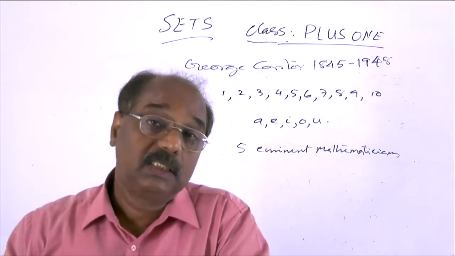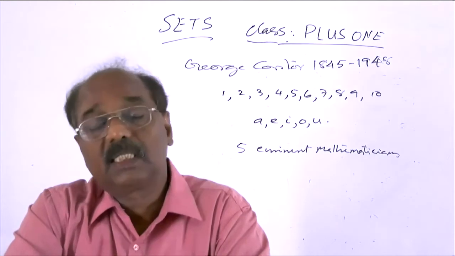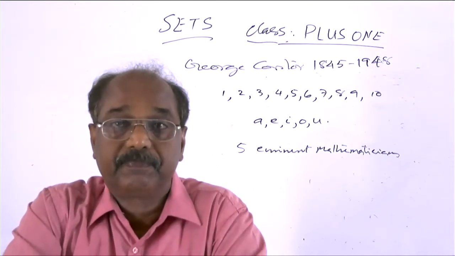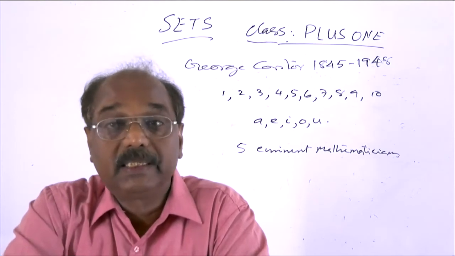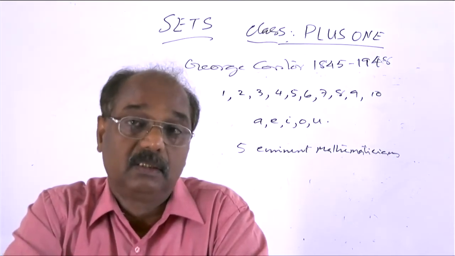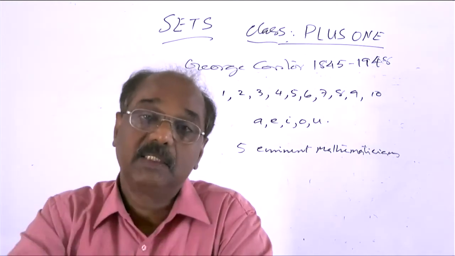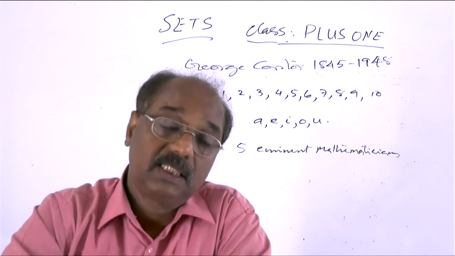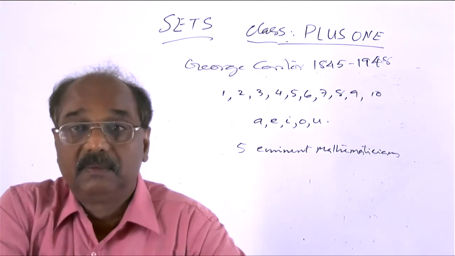Consider the set of all integers. It is a set because the integers are well defined. For me, for you, and for others, the collection is the same. So it is a set.